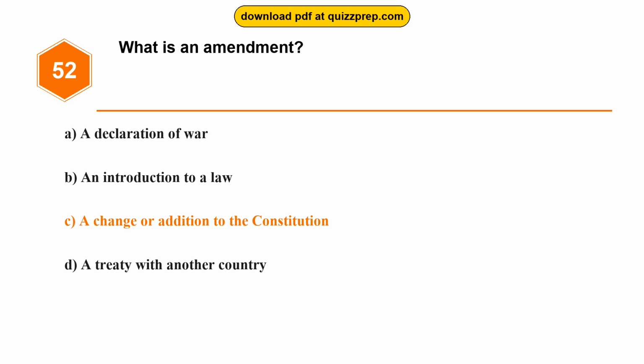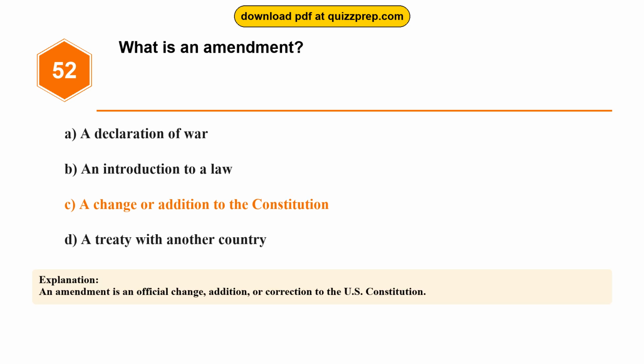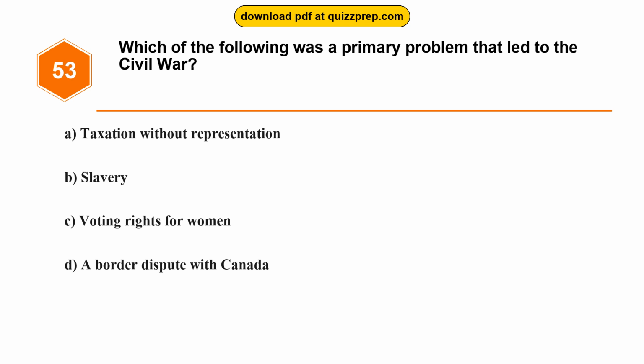The correct answer is option C. A change or addition to the Constitution. An amendment is an official change, addition, or correction to the U.S. Constitution. Question 53. Which of the following was a primary problem that led to the Civil War?